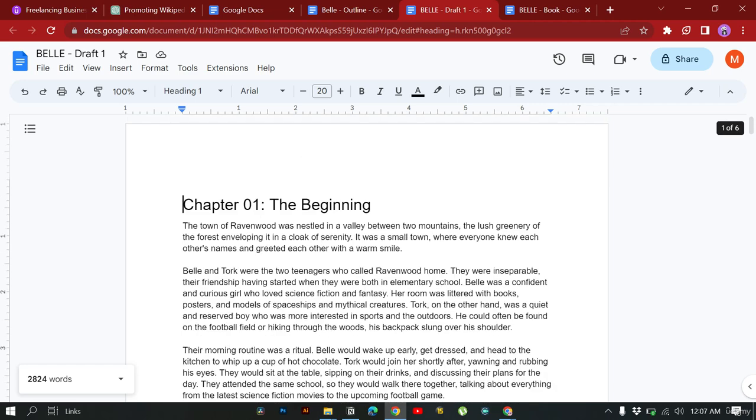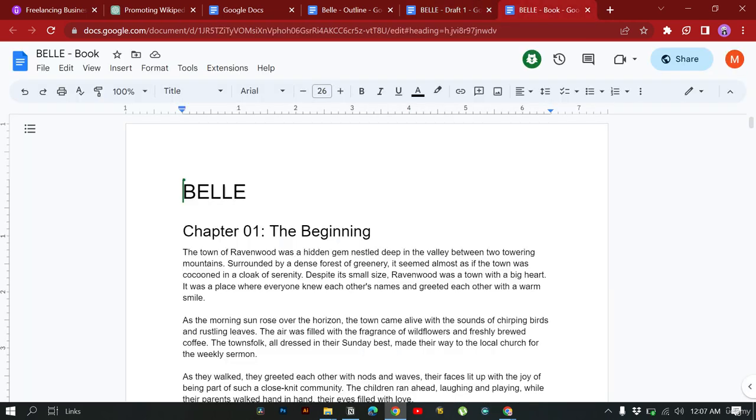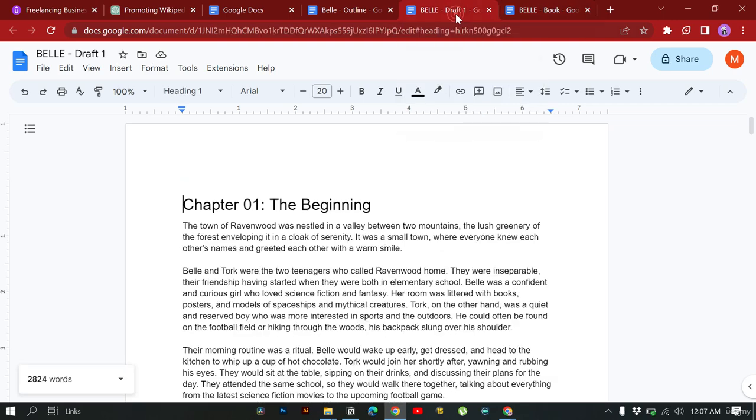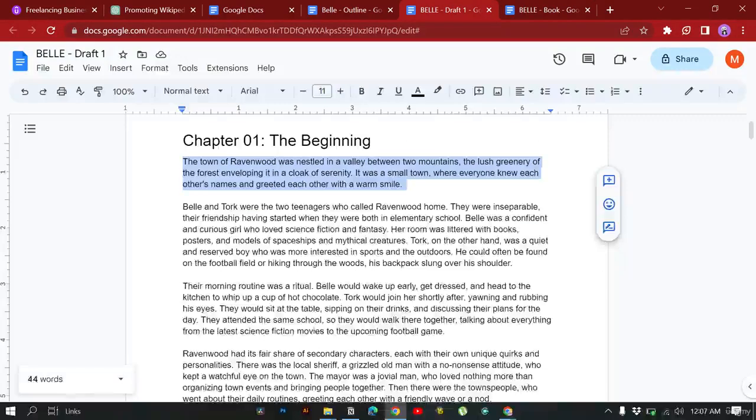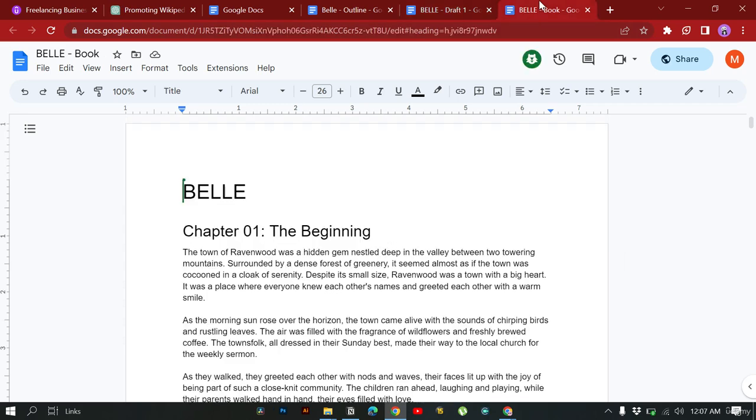Then after creating this, I went on to create an entire book. In this one I copied each of these paragraphs, converted it, made it more detailed and added a few more details to it.